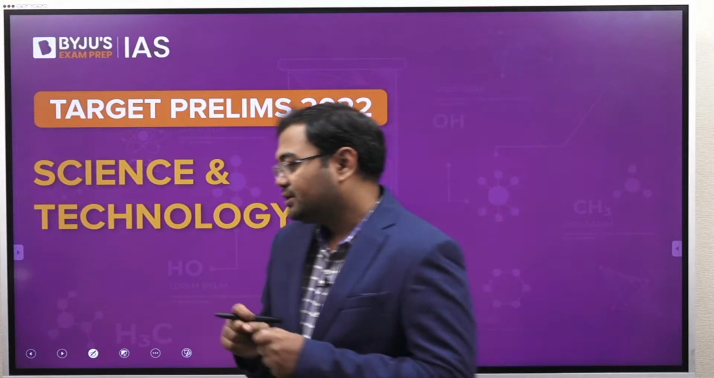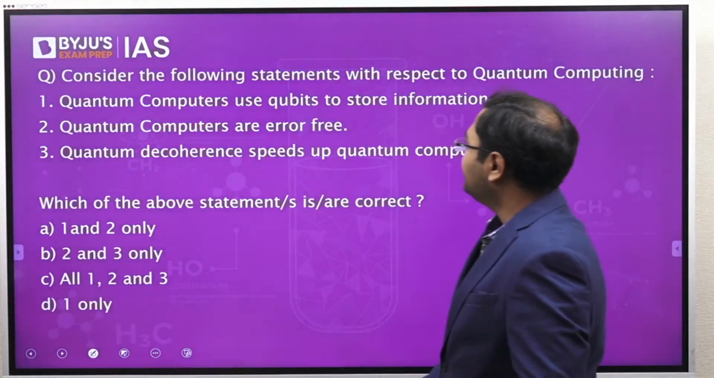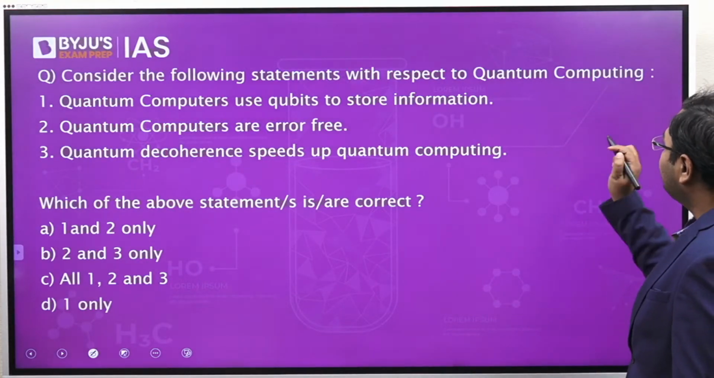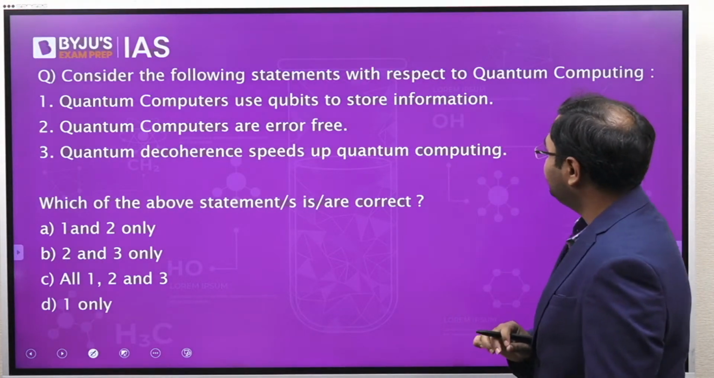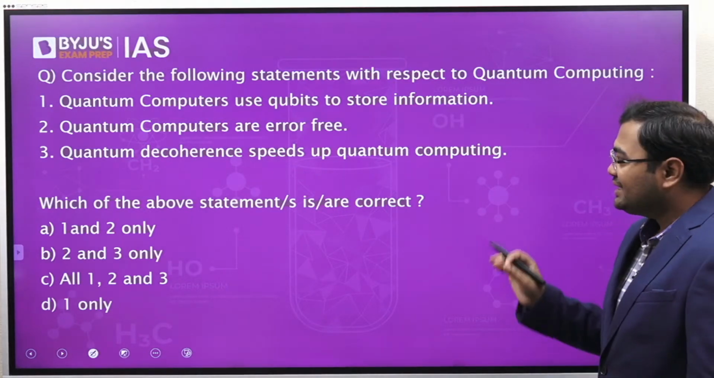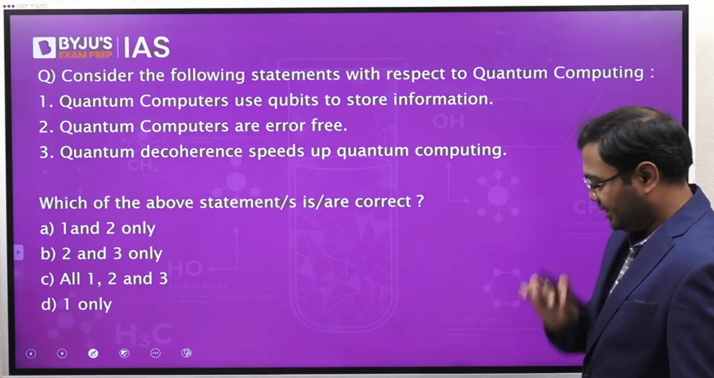So let's begin. The first question that we have here is related to quantum computing. Consider the following statements with respect to quantum computing. 1. Quantum computers use qubits to store information. 2nd, quantum computers are error-free. And 3rd, quantum decoherence speeds up quantum computing.